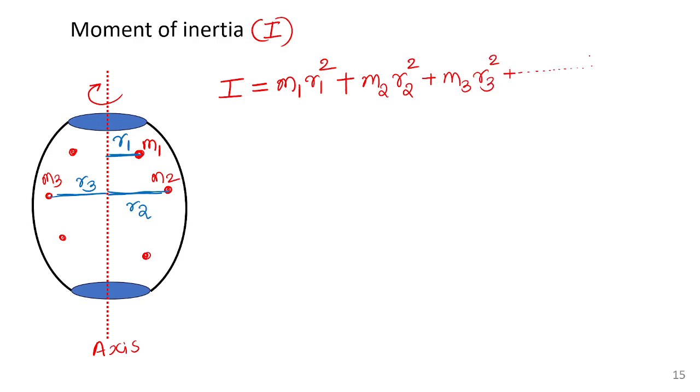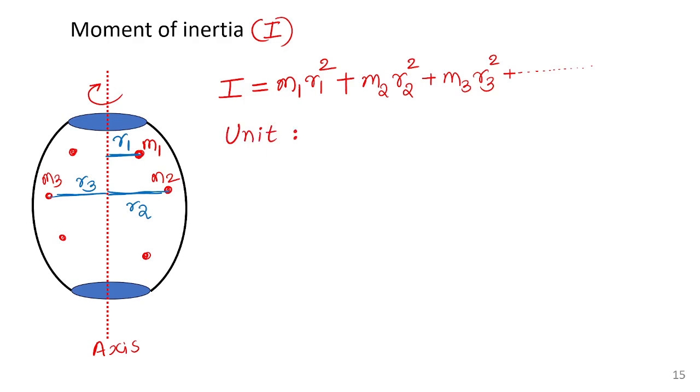All the masses are to be multiplied. Don't leave any mass. Every mass is to be considered. Each mass is to be multiplied with the square of its distance, and we will add everything together. We will get a number. That number is said to be moment of inertia. Once we find moment of inertia, I will be able to find the speed of rotation, kinetic energy, acceleration of rotation, everything. We will learn that formula later. So this is moment of inertia. The definition is only this much. Now, the unit of moment of inertia.